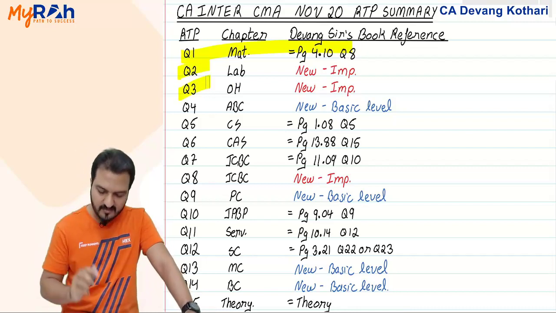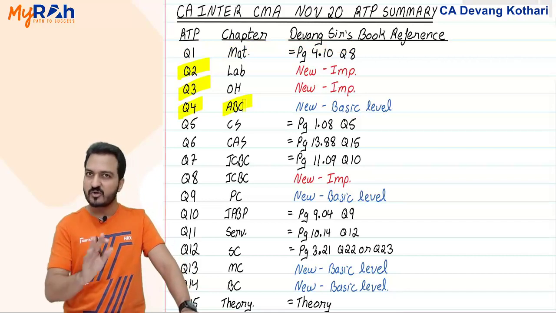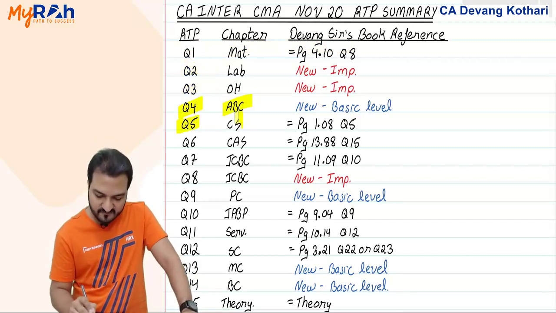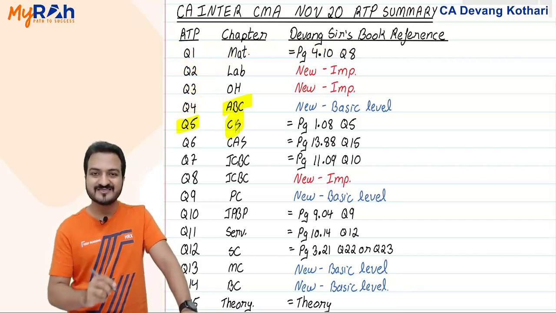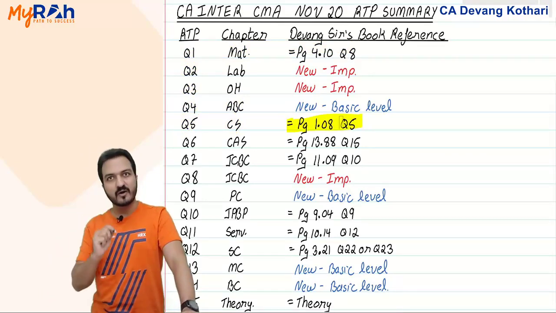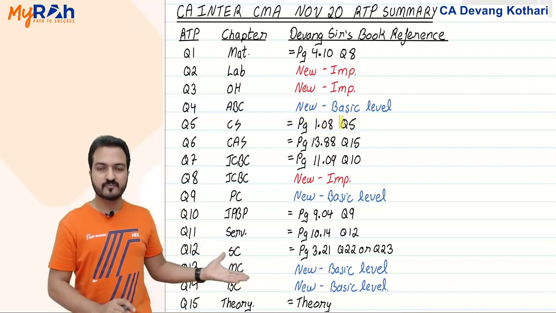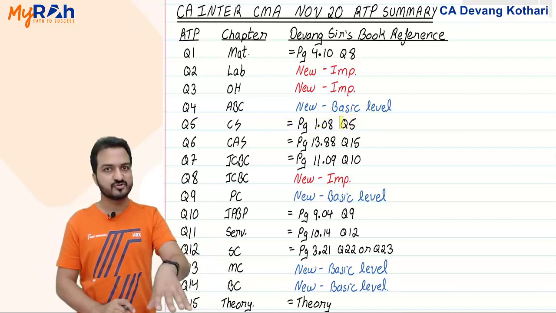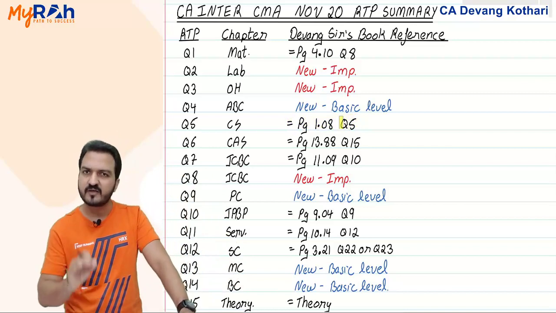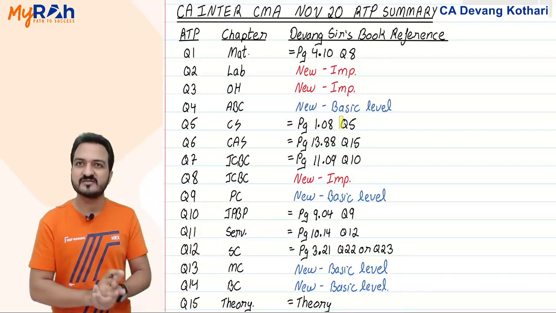Questions 2 and 3, labor and overheads, I will discuss. Question 4, also activity based costing, I'll show you. Question 5 is from cost sheet, and this is exactly equal to the question in my book, page number 1.08, question number 5. I will put this in my description below, so you don't need to copy anything. I will have everything perfectly designed for you so that you can save your time.